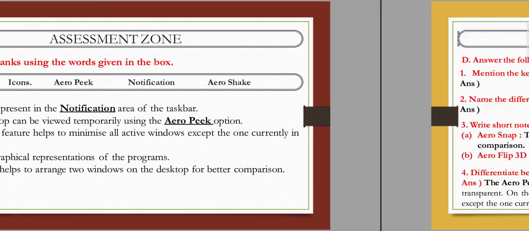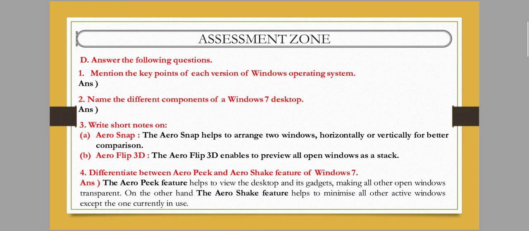Next is the assessment zone, broad question. Answer the following question: mention the key points of each version of the Windows operating system. I already have discussed this, and you need to follow the book.